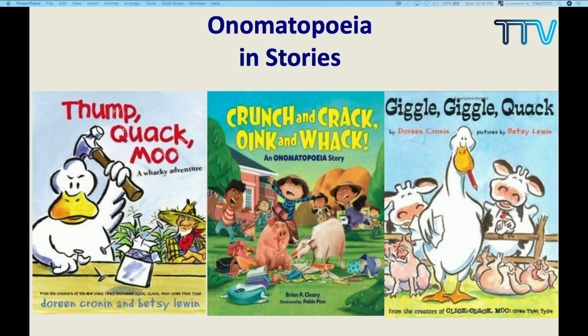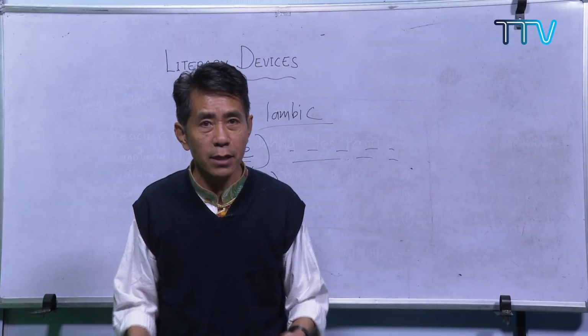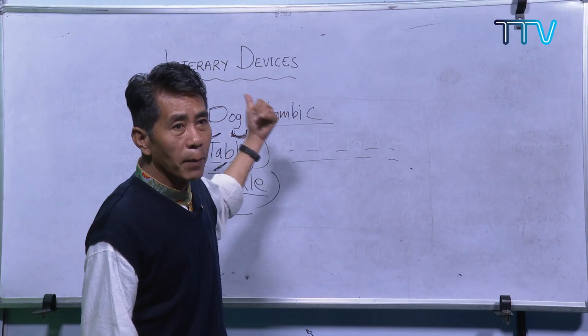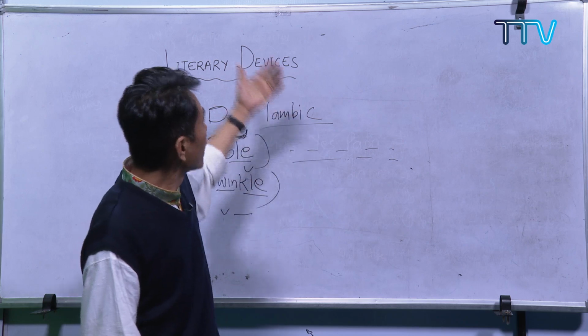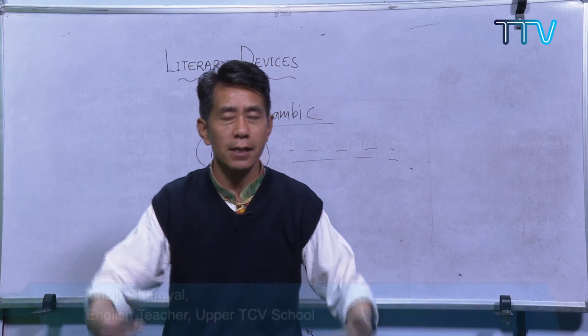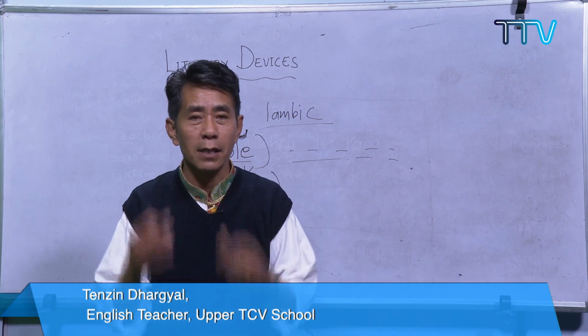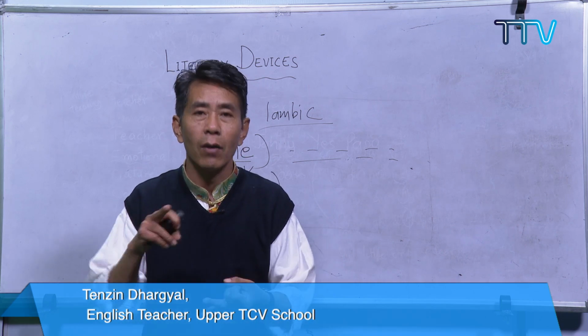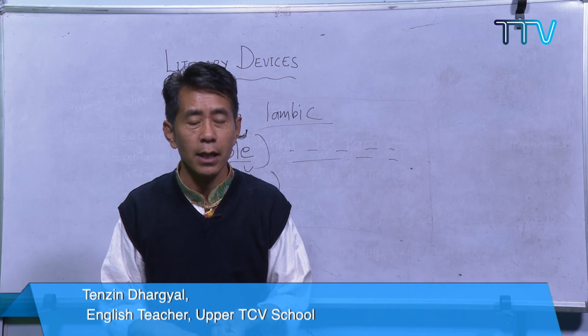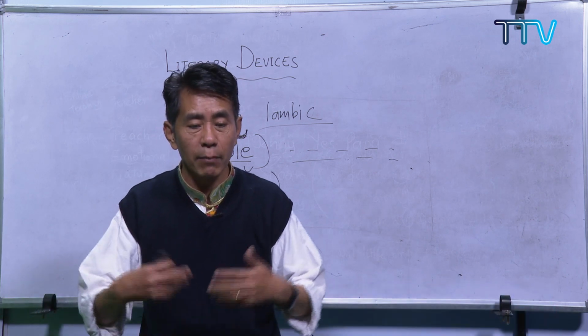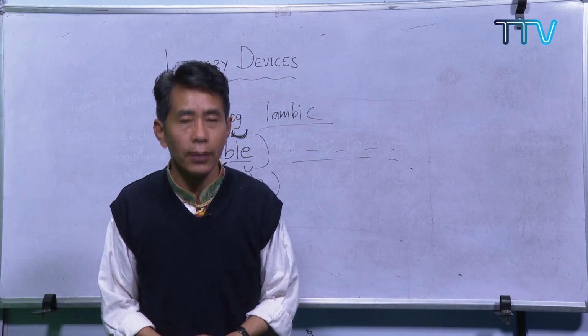Understood? So with this, I've come to the end of my session. In this session, we talked about the literary devices, and out of all the literary devices, I completed two very simple ones, rhythm and onomatopoeia. In the next session, Gitanjula will come up with more literary devices. Thank you.